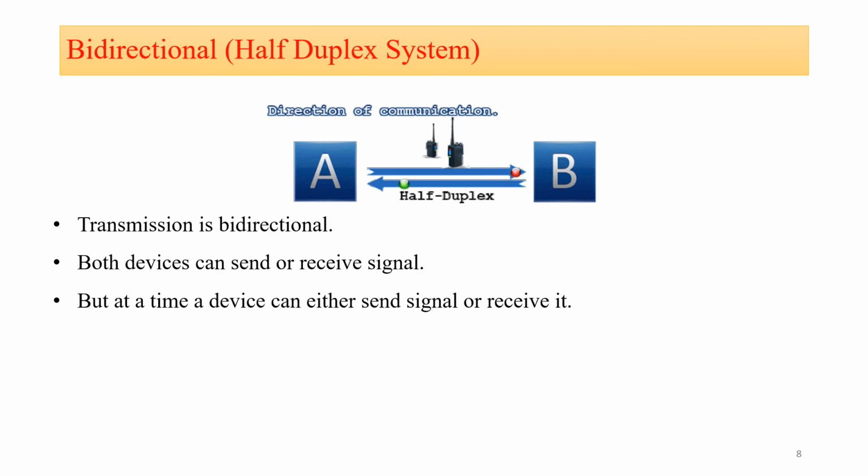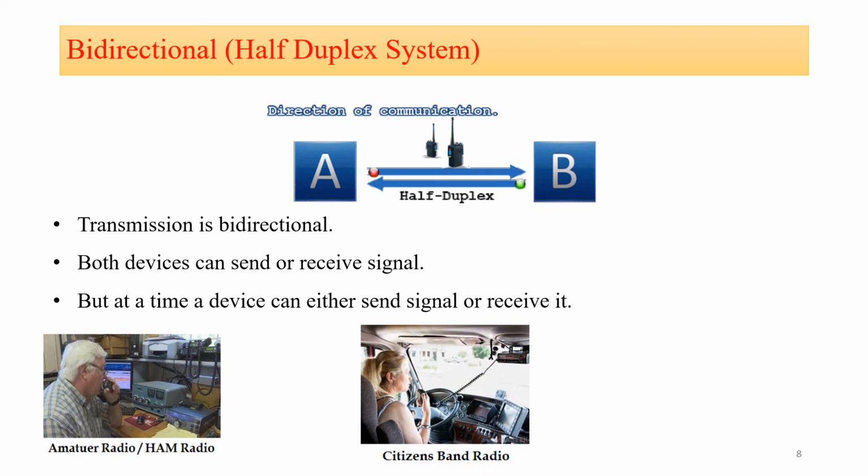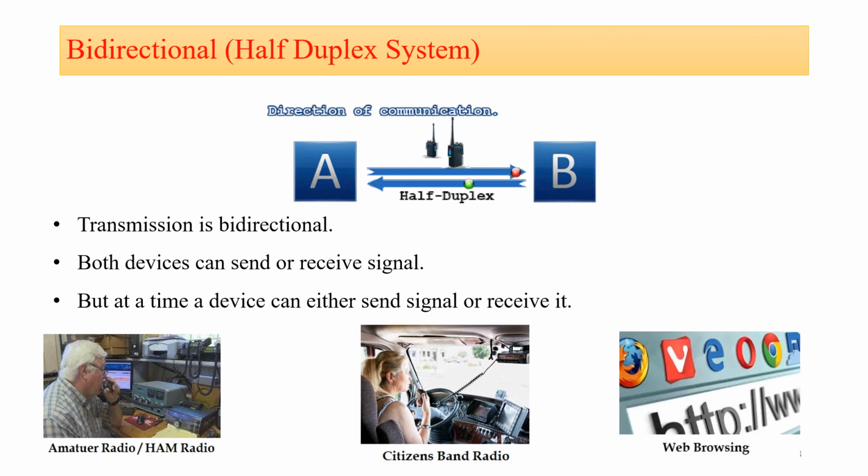Both the devices can send or receive the signal, but at a time only one device can either send or receive the signal. That is nothing but the half duplex system. The device can send or receive the information at a time. And the best examples are amateur radio or HAM radio, then the second, that is citizen band radio, and the third, that is web browsing. These are the examples of the half duplex system.